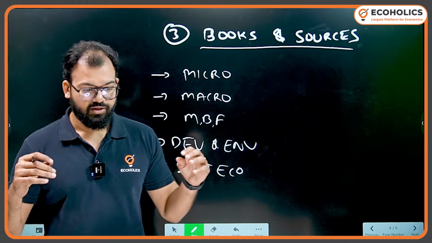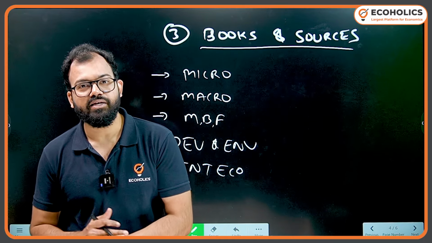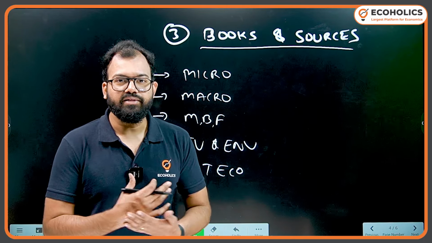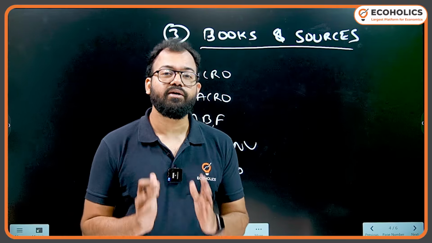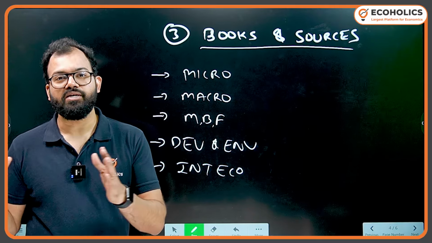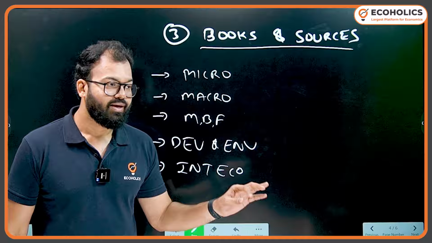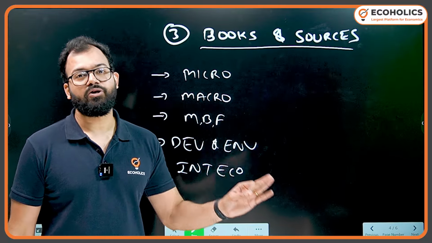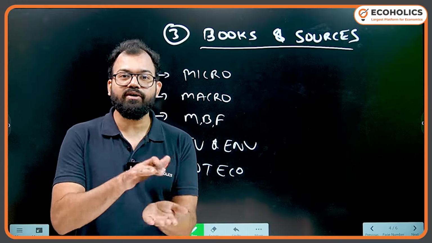Now you will say, sir, you are saying all the books are having certain problems. So what I say here is that we cannot criticize books. But what I wanted to say is that you have to read the book with the perspective of UPSC syllabus. So you have to pick and choose. For example, in microeconomics, H.L. Ahuja Advanced Microeconomics is the best book. But you don't have to read from cover to cover.